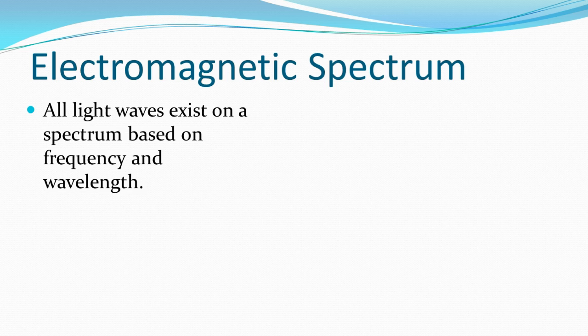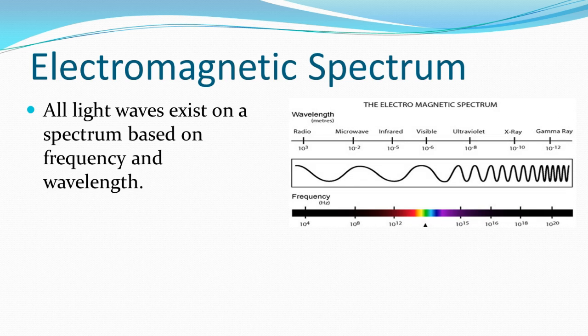All light waves exist on a spectrum based on this frequency and wavelength. We call this the electromagnetic spectrum. As you move from left to right, the frequency increases, which means the waves are much closer together, as you can see by the drawing of the waves in the middle of the electromagnetic spectrum diagram. Wavelengths are listed up top. As you move to the right, the wavelength gets smaller. This is logical. As frequency increases, in order to keep the speed the same, the wavelength has to decrease.